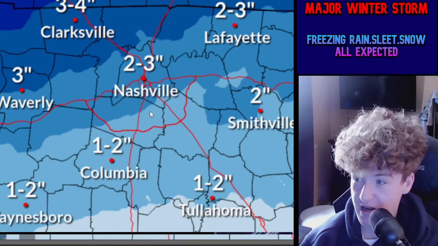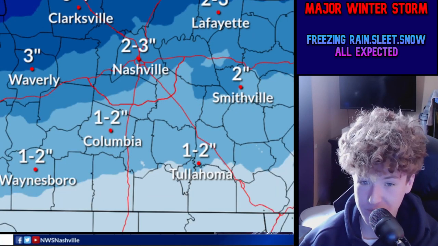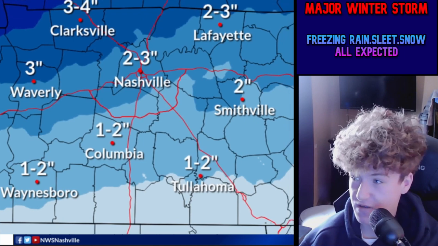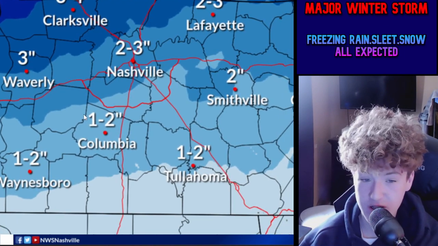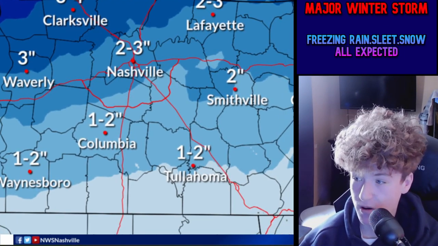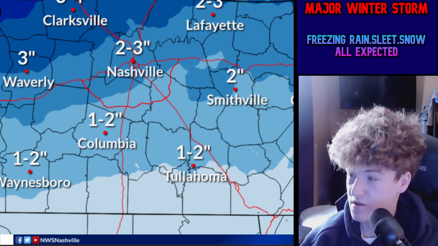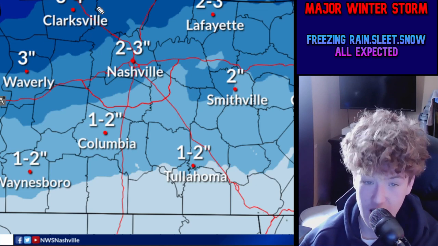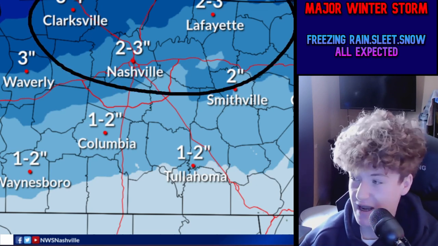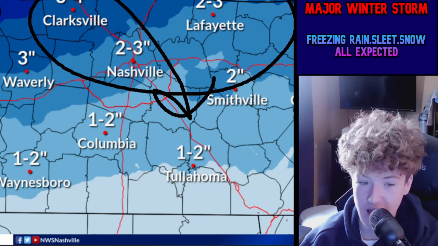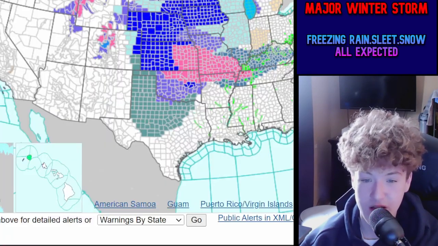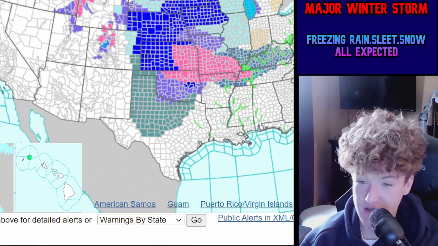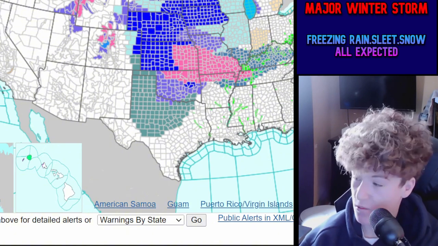We're expecting 2 to 3 inches for Nashville, 3 to 4 inches for Clarksville here, 3 inches for Waverly, 1 to 2 for Waynesboro, 1 to 2 for Columbia, 1 to 2 for Tullahoma, 2 inches for Smithville, and Lafayette getting 2 to 3 inches of snow. They have been trending on the higher side as the system has been shifting a little bit further south, but I am still expecting 2 to 3 inches of snow for the Nashville areas with this here.